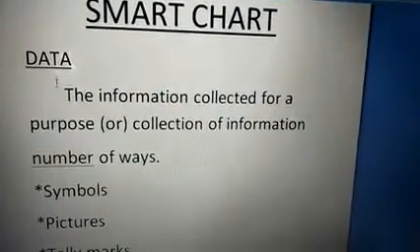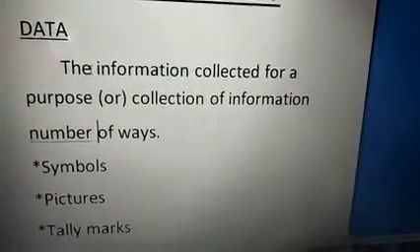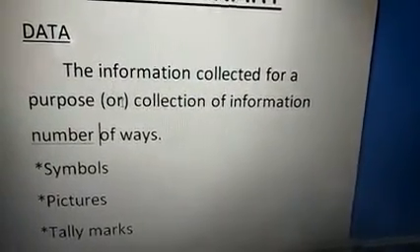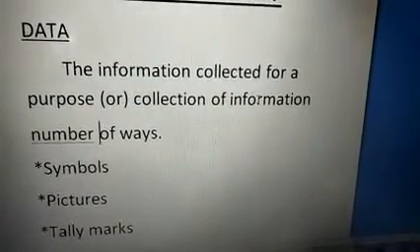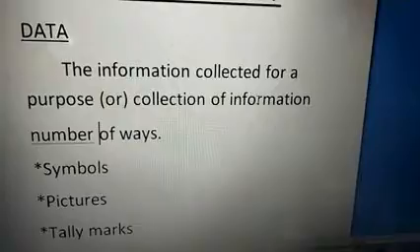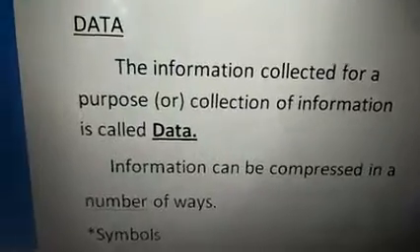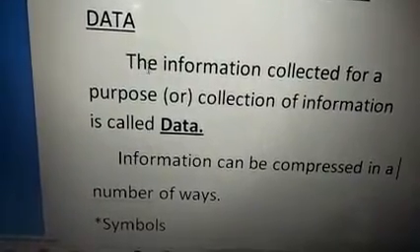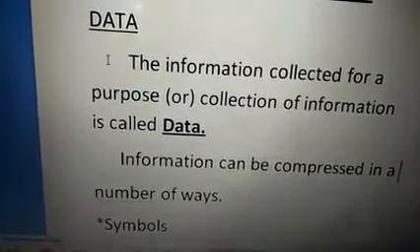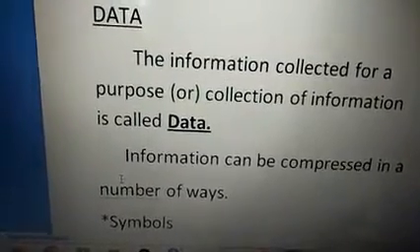Data. The information collected for a purpose, or a collection of information, is called data. This information can be compressed in a number of ways. What are all those?